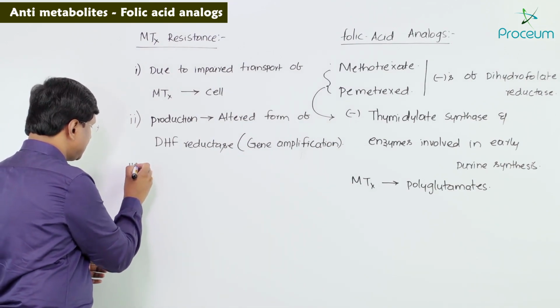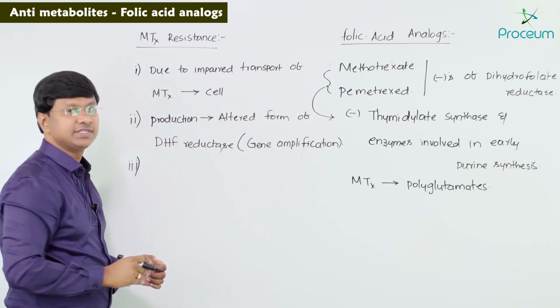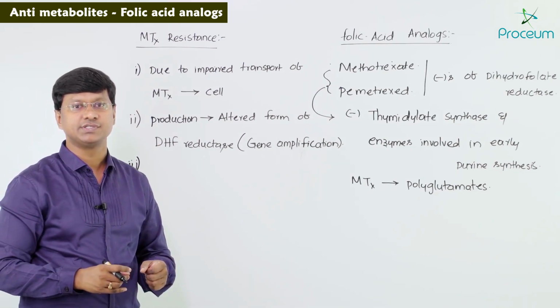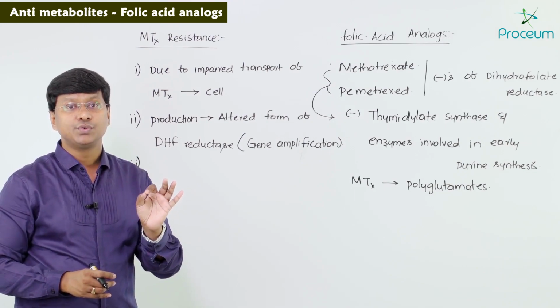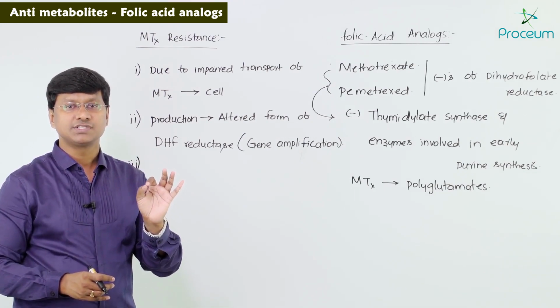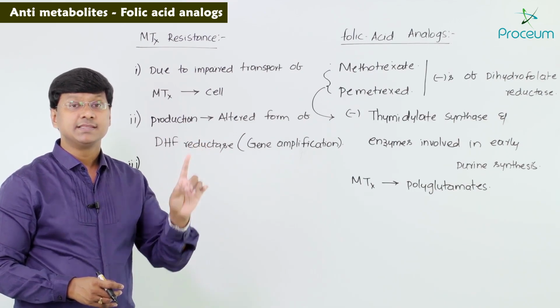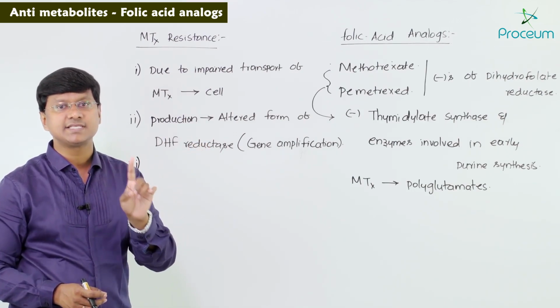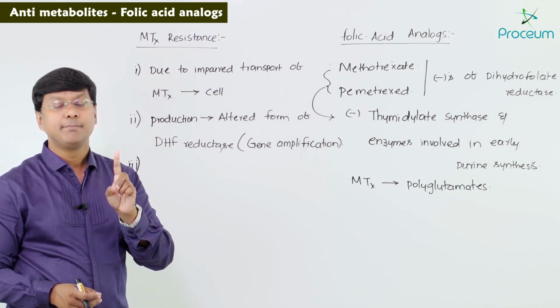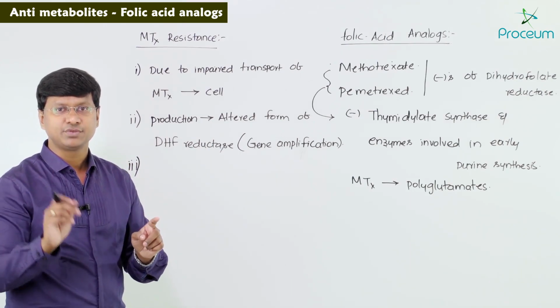Next, the third mechanism is increased concentration of intracellular dihydrofolate reductase through gene amplification, which we have discussed. The other way is decreased ability to synthesize methotrexate polyglutamate. How is methotrexate acting?